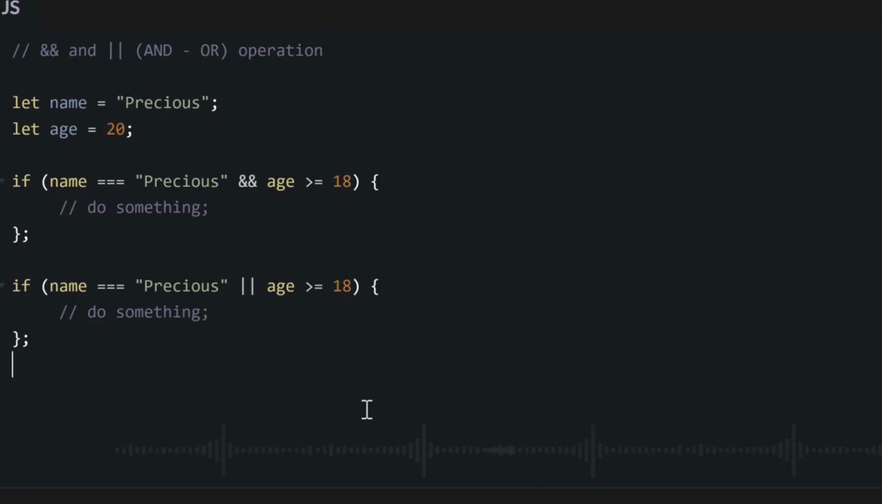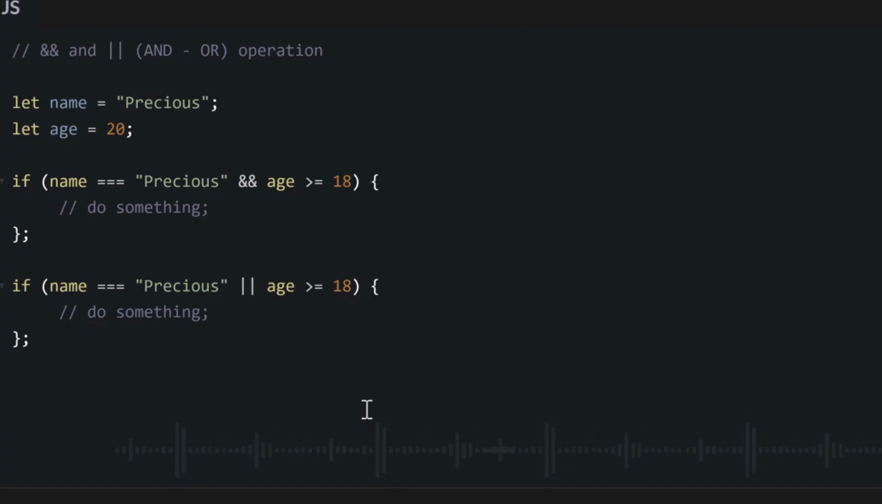One of them isn't true. He will do what I want, may he do. But if you check and the name is not equal to Precious, he will say, okay, I still give you one more chance. Check if at least the age is equal to or over 18. If this one too is not true, then it won't work because none of them is true.